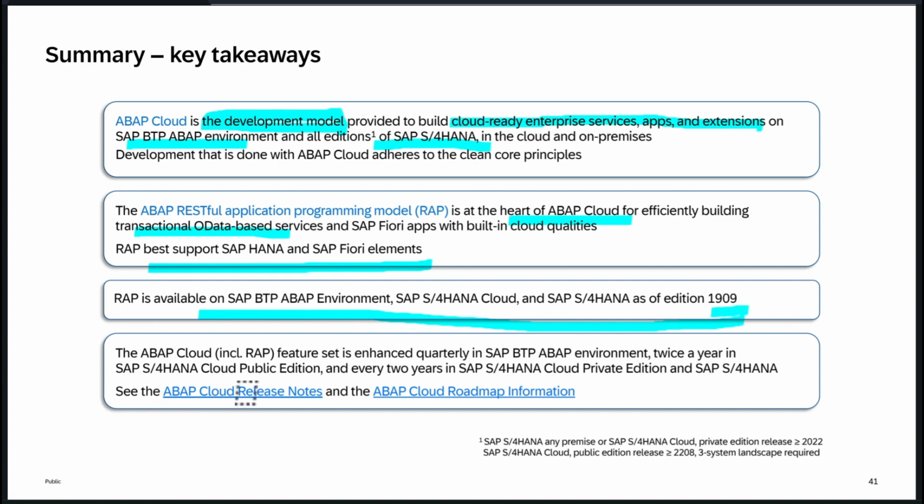Okay. What are the releases, right? This ABAP Cloud release will happen basically quarterly for the cloud SAP BTP environment and S/4HANA Cloud public cloud systems. For private cloud, it's twice a year. Sorry, I said twice a week by mistake, it's twice a year for the private edition. And for on-premise, it's one time per year, I guess.